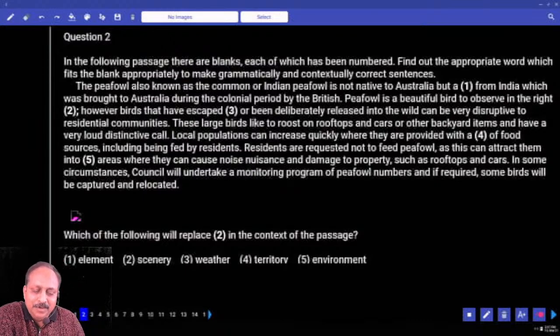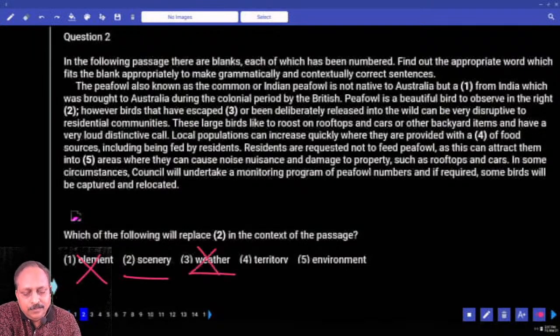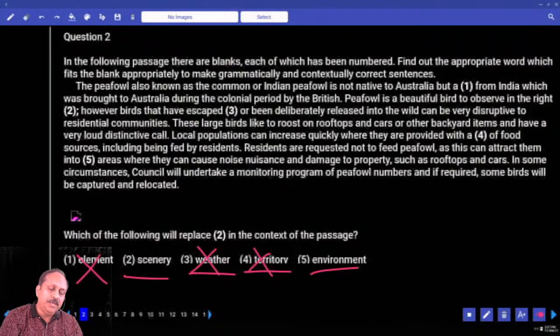Which of the following will replace blank 2 in the context of the passage? Where is the second blank? Peafowl is a beautiful bird to observe in the right. This is a little challenging. In the right element, ruled out. In the right scenery, hold this one. Perhaps you can consider. Right weather, no. Right territory, no. Environment. Between the two, which is a better word? Right environment. It goes with environment.